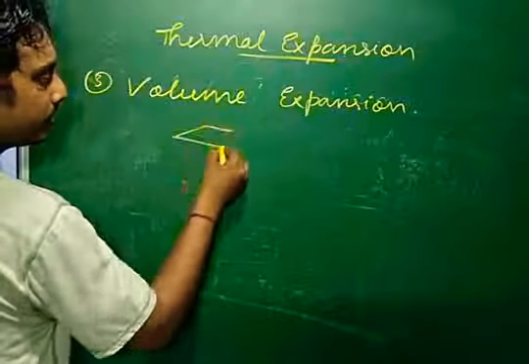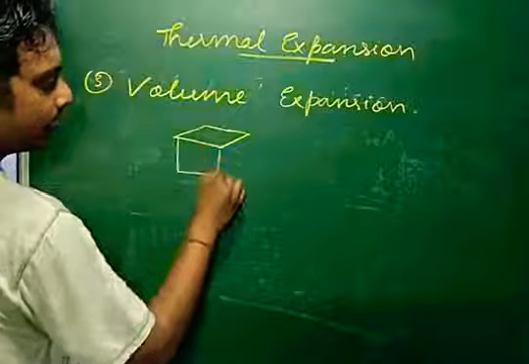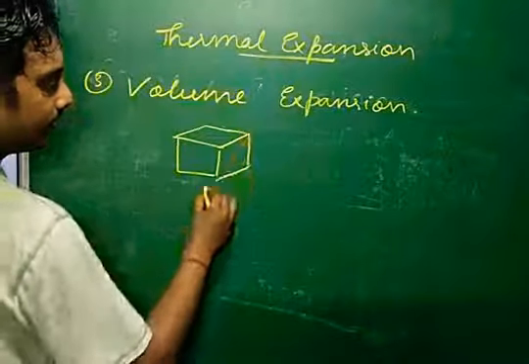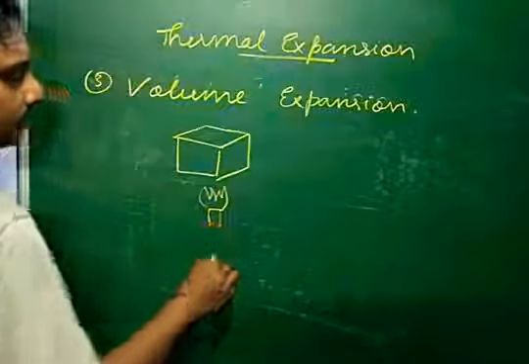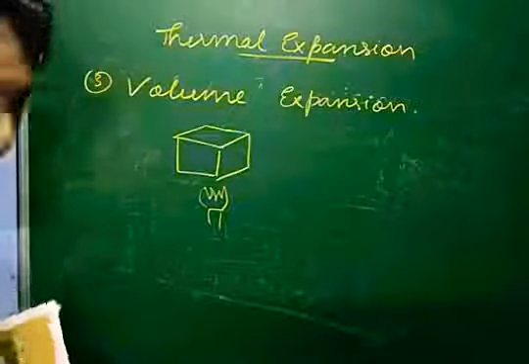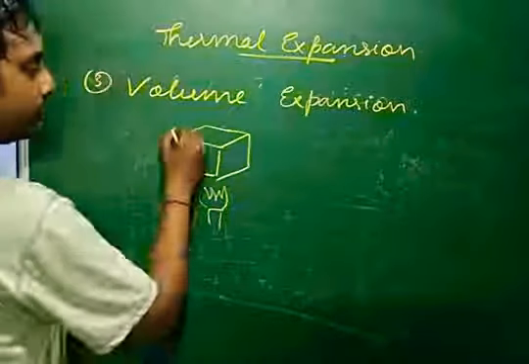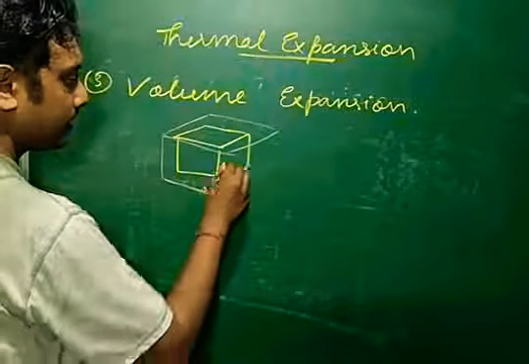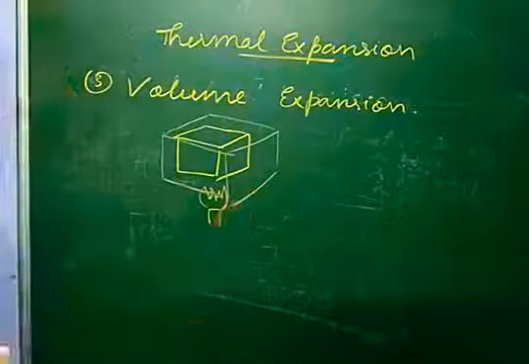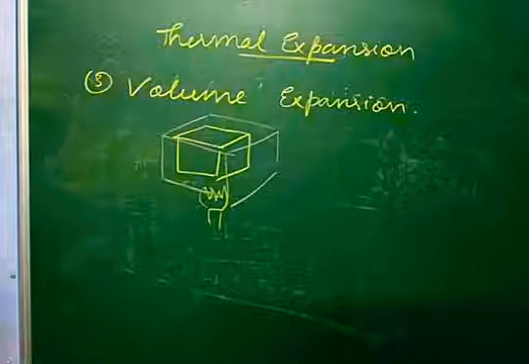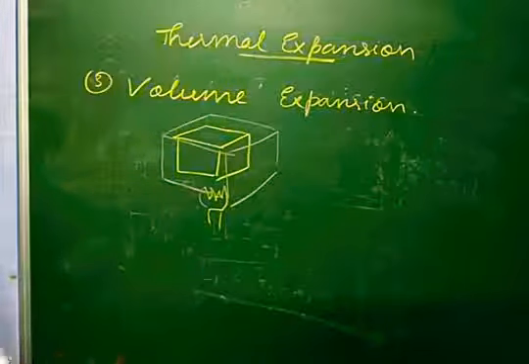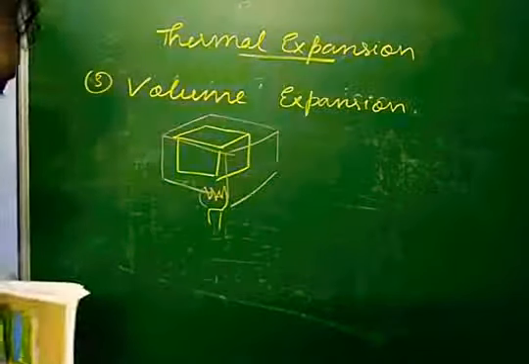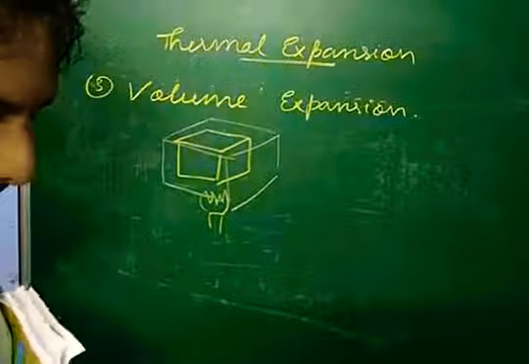Suppose there is a metallic cube like this, and we are heating it from below. After some time, the cube will increase in size. The increase in size is called volume expansion. So what is the formula of this?